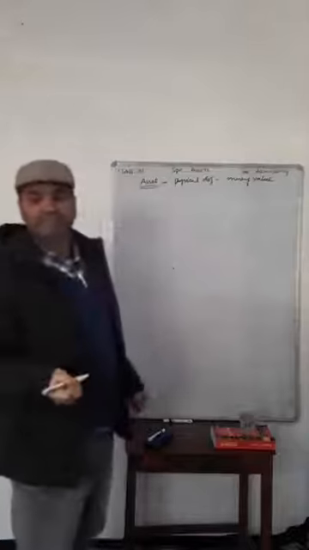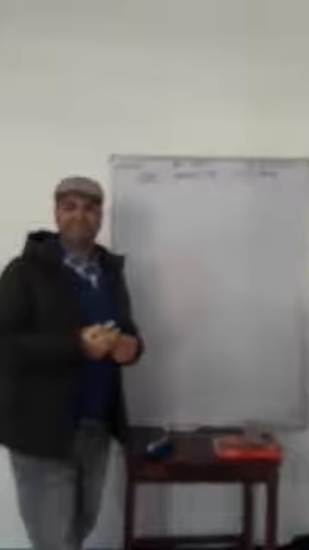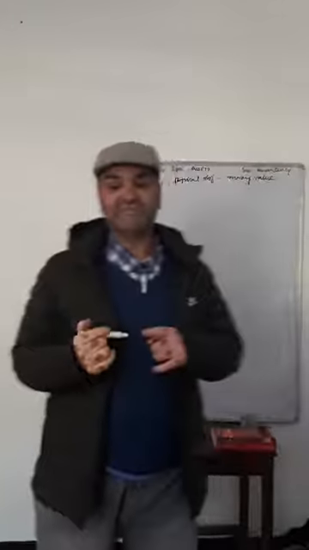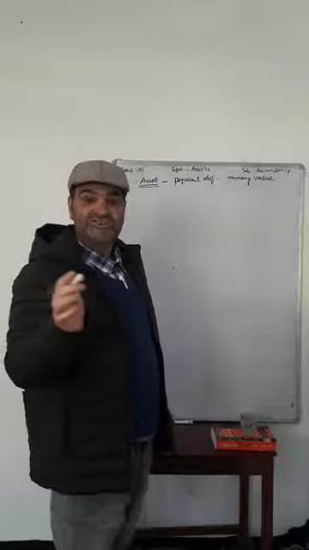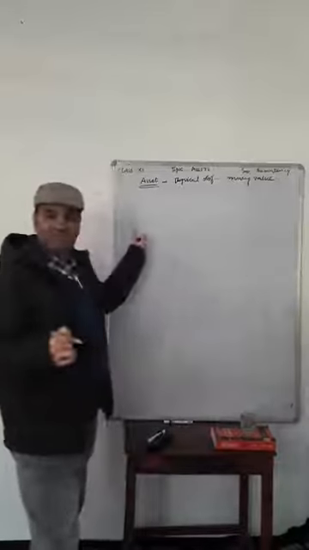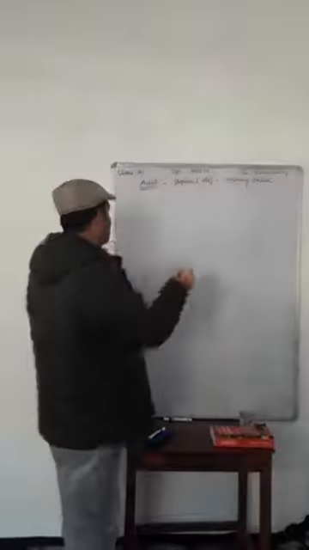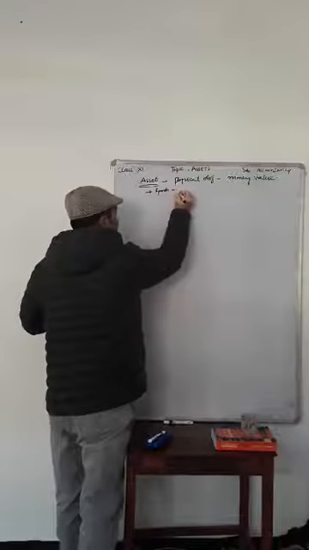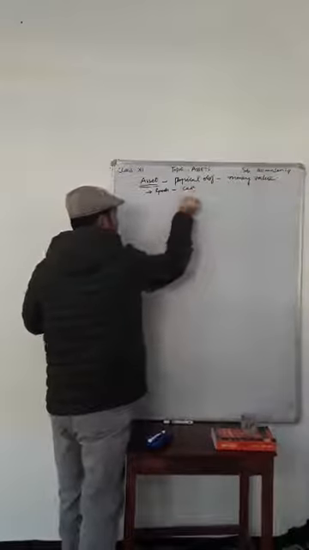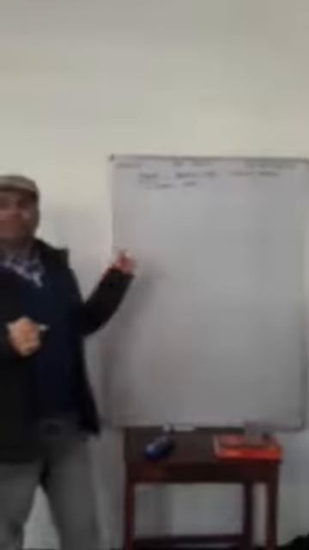That means all those things, all those goods or services, all those products which can be converted into cash easily. Yes, the goods which can be converted into cash, which have the money value,